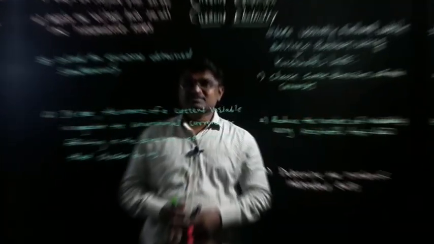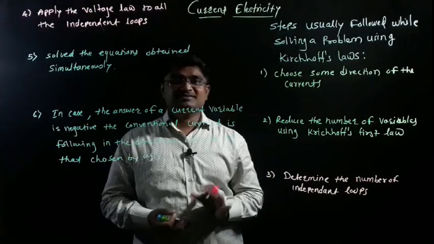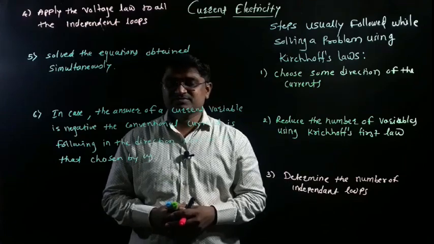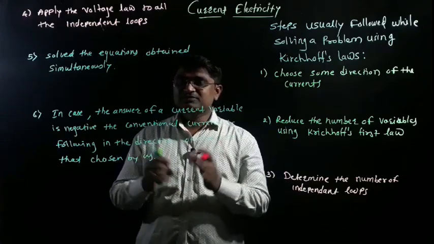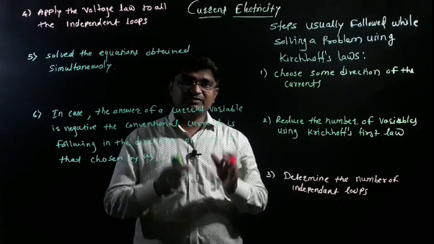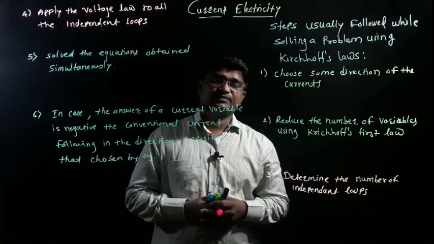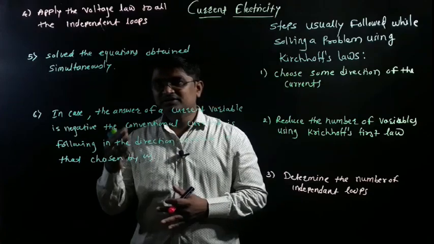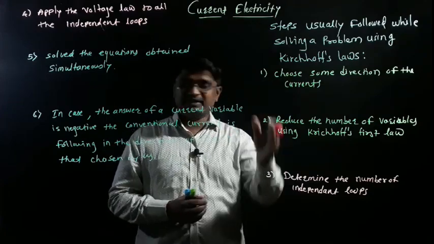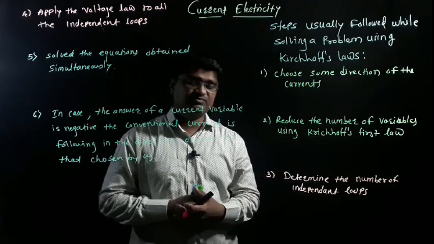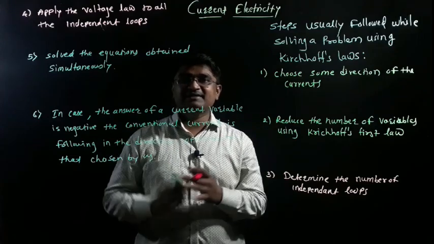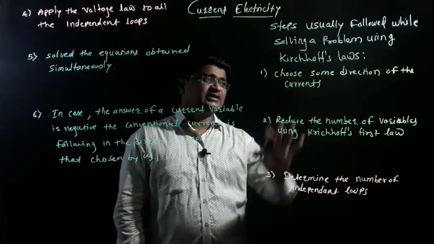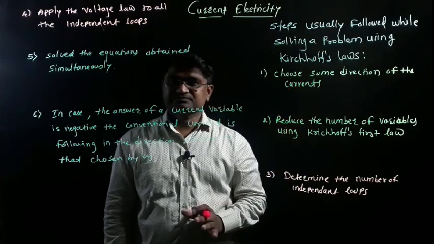After Kirchhoff's laws, now we discuss some steps to usually follow while solving problems. By using Kirchhoff's laws, when we solve different types of problems, how many steps can we follow so that we can easily solve them? Simply, we can discuss these 6 important steps. We can already write this. So let's see the first step: choose some direction of the currents.